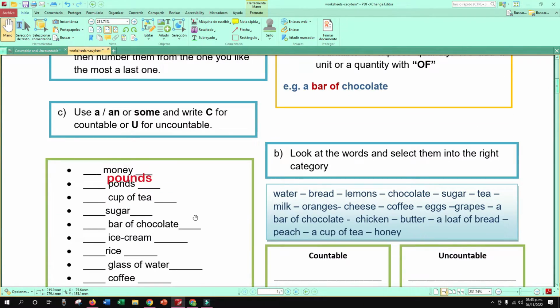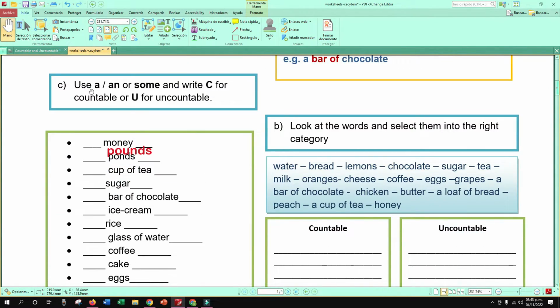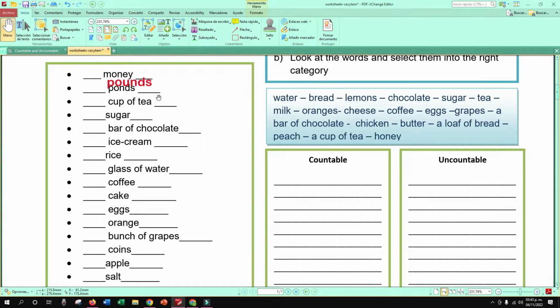So let's do an activity. Use a, an, and some, and write C for countable or U for uncountable. What about this one? What do you think about money, guys? Is it countable or uncountable? Money. ¿Contable o incontable? ¿Qué sería, Mari? Uncountable. Incontable. Ajá, entonces, uncountable, right?